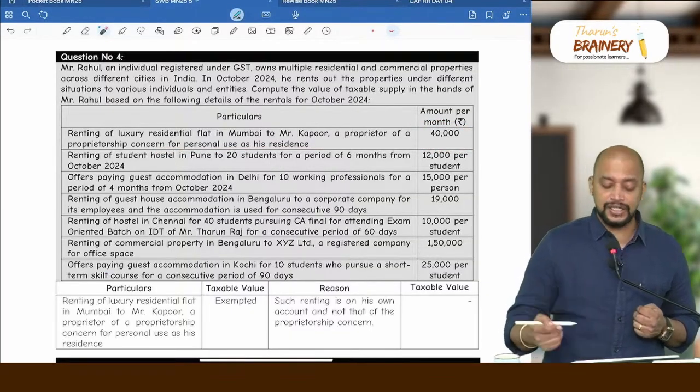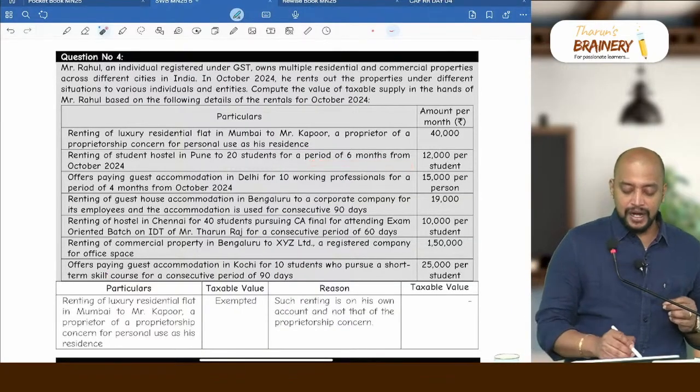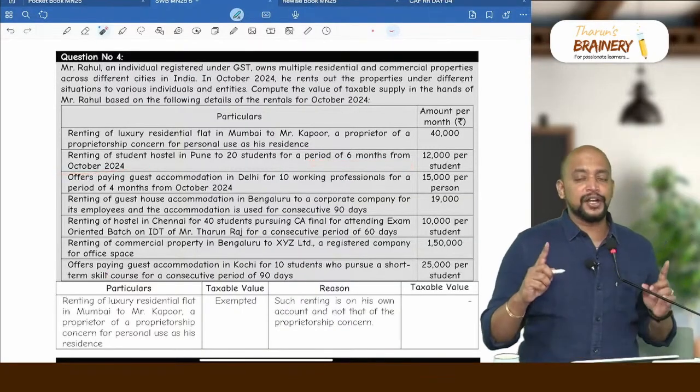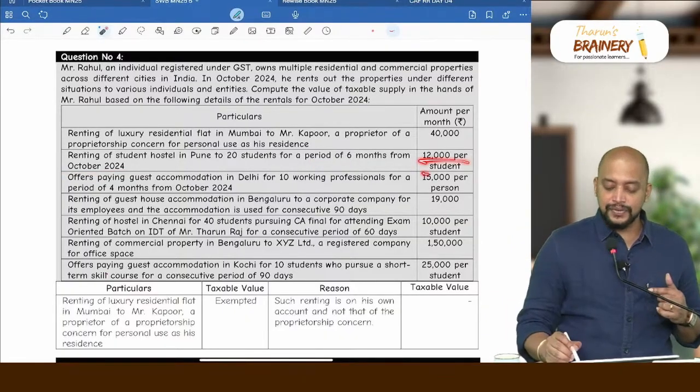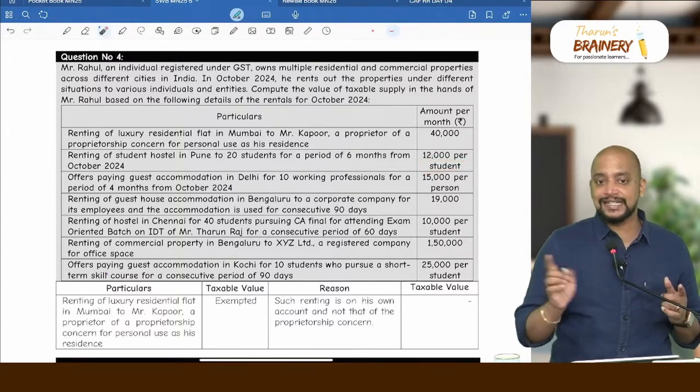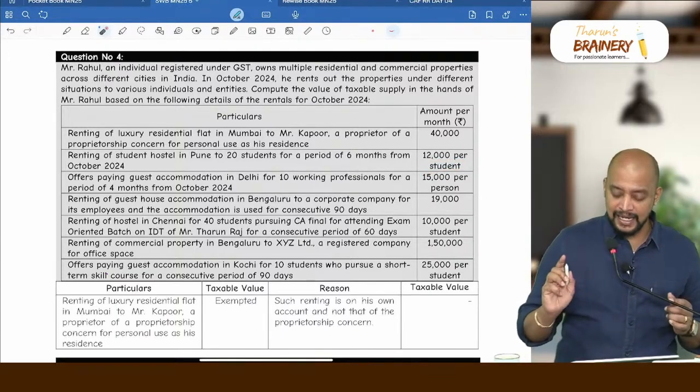Renting of a student hostel in Pune to 20 students for a period of 6 months from October 2024. Period of 6 months means more than 90 days. And what are the charges? 12,000 per month, which is less than or equal to 20,000. Therefore, it will be exempted.